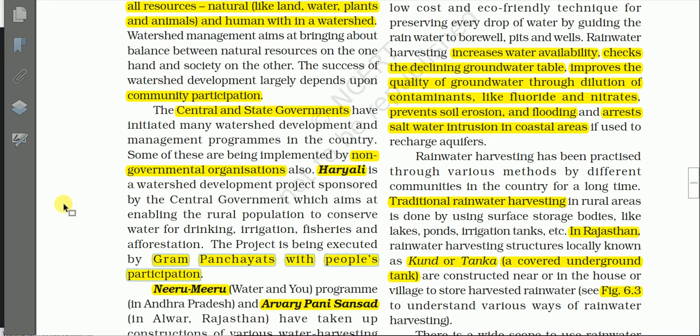Gram Panchayat, a local self-government. Gram means village. Gram Panchayat is a local self-government. So this project is implemented by the Gram Panchayat with the people's participation. Remember, people's participation is very, very important in the conservation process.